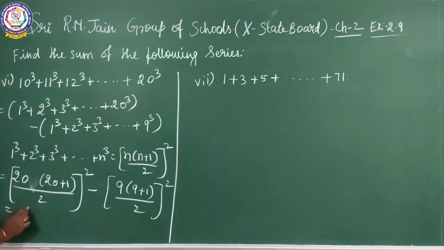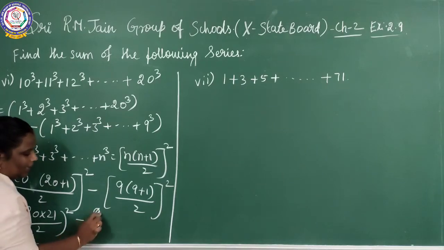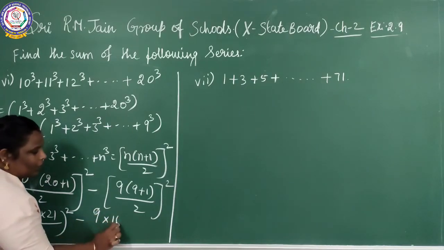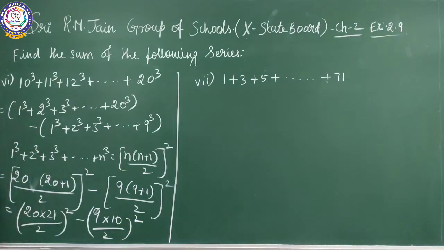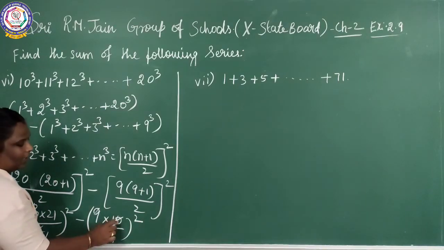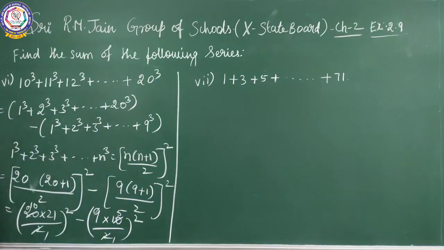So it gives 20 into 21 by 2, the whole square, minus 9 into 10 by 2, the whole square. So 2 ones are 10s here, 2 ones are 5.